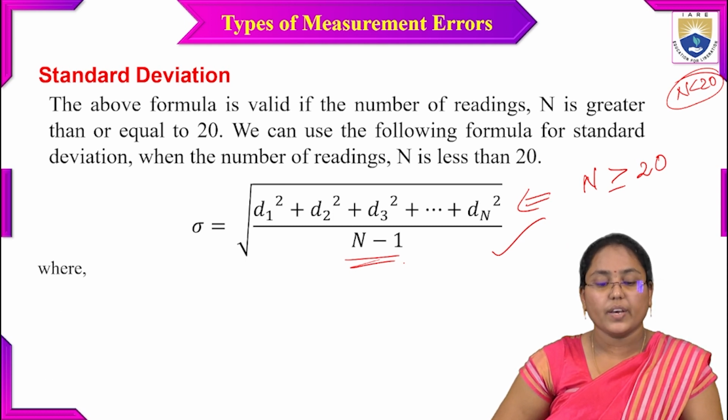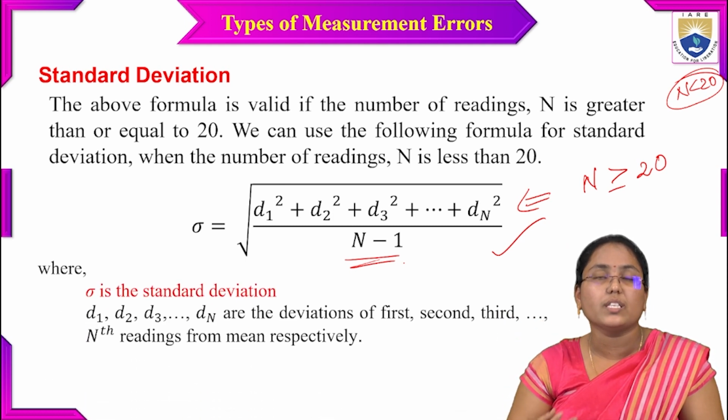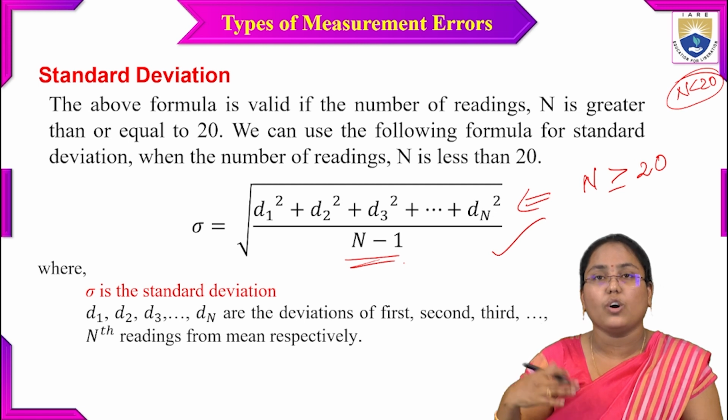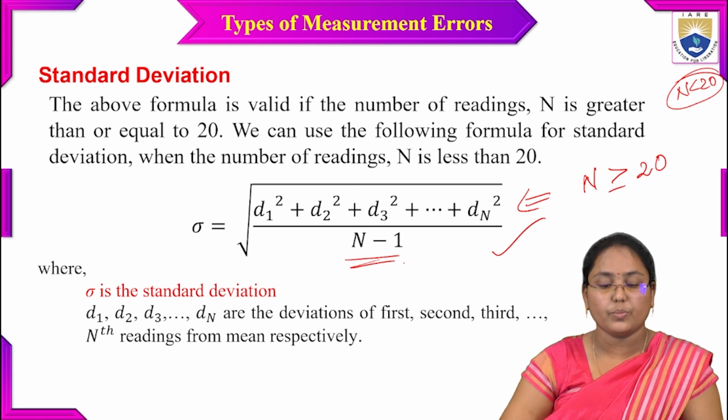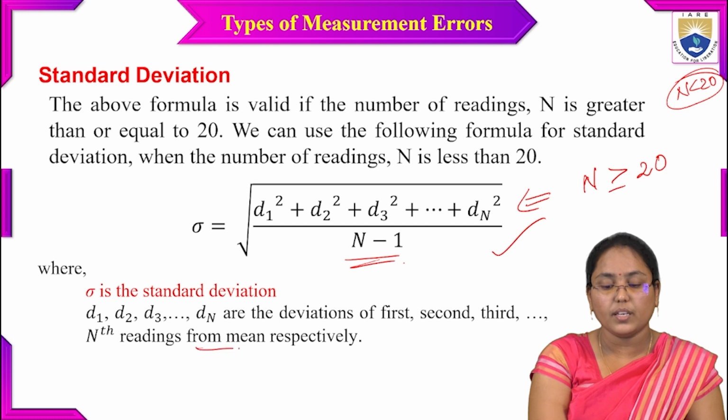And here again, sigma is the standard deviation, and d1, d2, d3 and so on are the deviations of the first, second, third and so on up to nth readings from mean respectively.